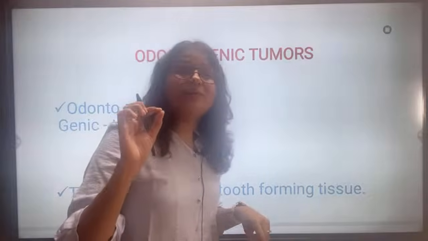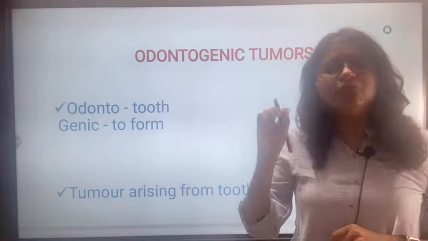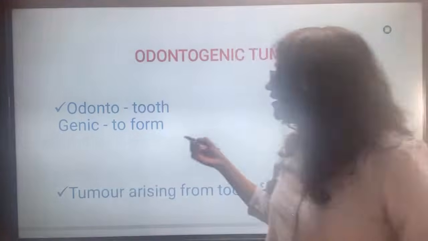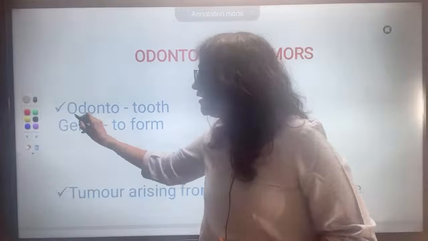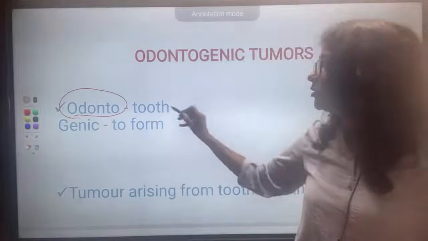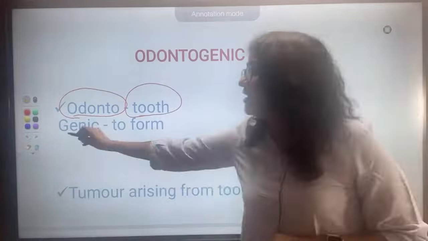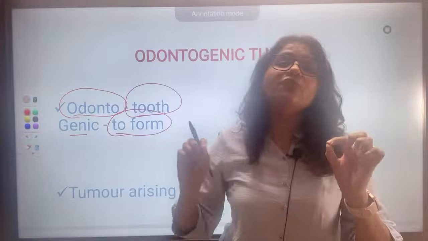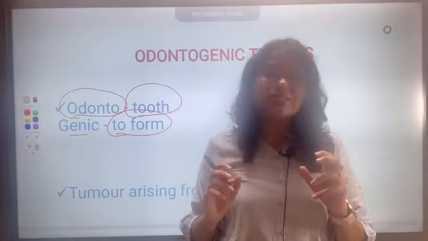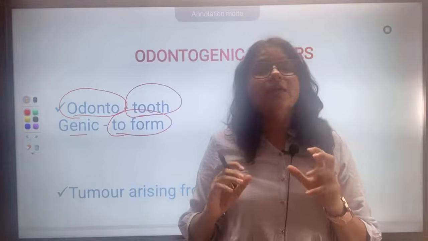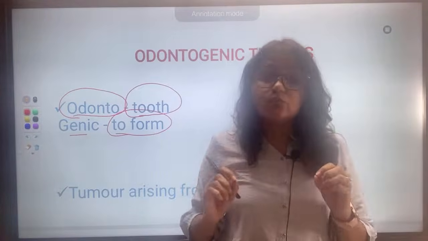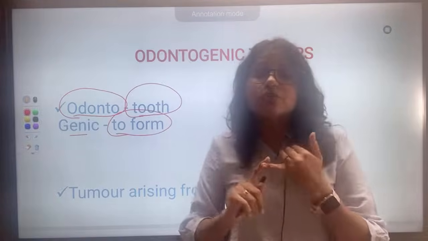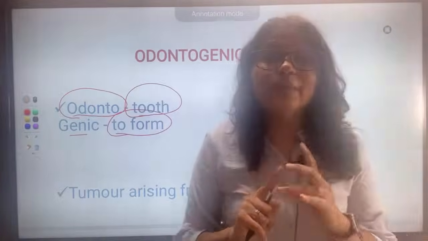Now what do you understand by the term odontogenic? Always try to divide the term. If I divide this word odontogenic, it is odonto, meaning tooth, and genic means to form. So these are tumors arising from tooth forming tissues. In our jaws there are tissues that form the tooth normally. If such tissue leads to tumors, these are called odontogenic tumors. So, tumors that arise from odontogenic tissues, number one.